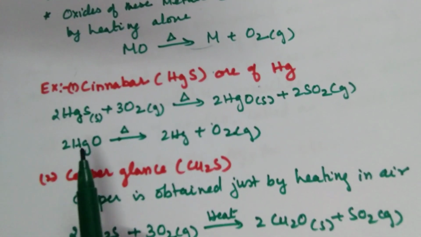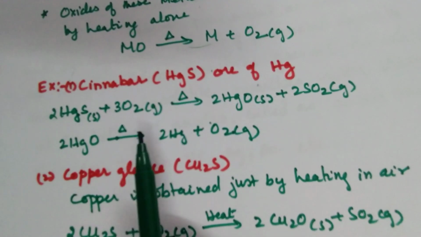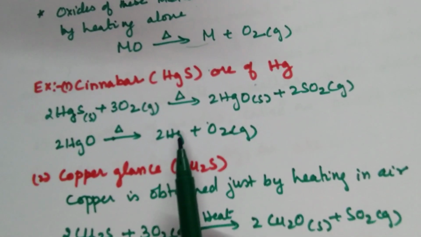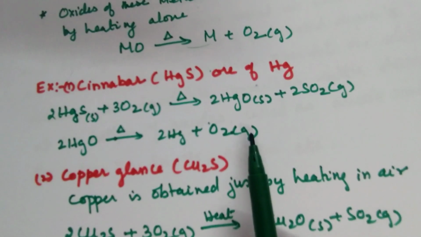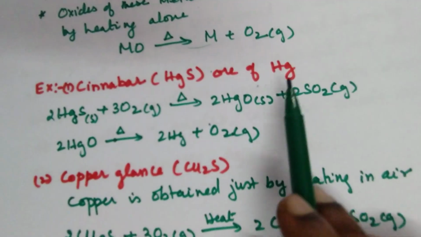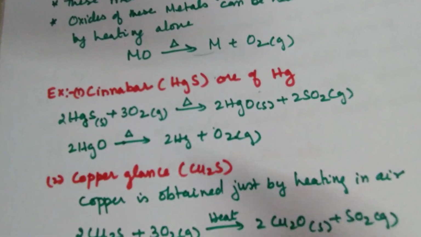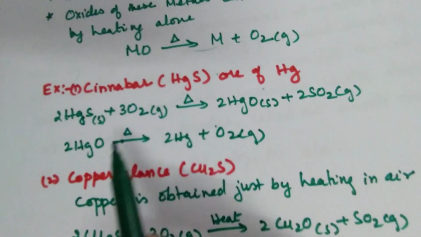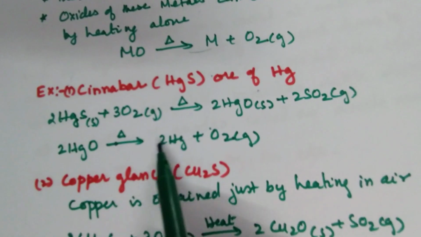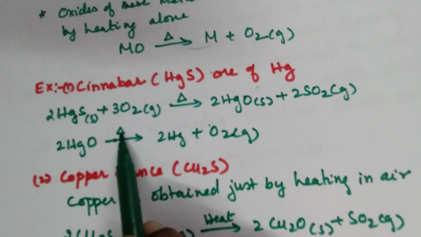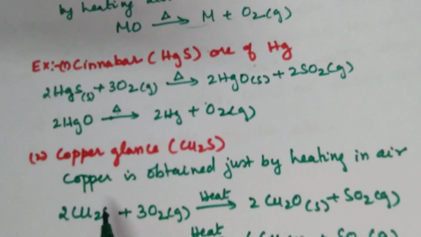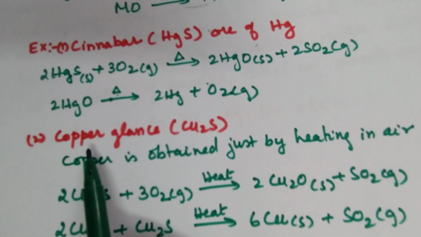And this mercuric oxide, just by heating, I get mercury and oxygen. So this sulfur dioxide is released. That is called roasting. The previous step is called roasting, and followed by that, just metallic reduction can take place by heating. Then we have another noble metal, copper.